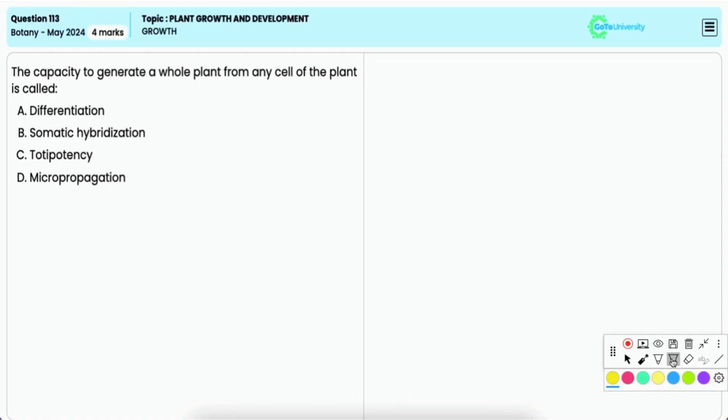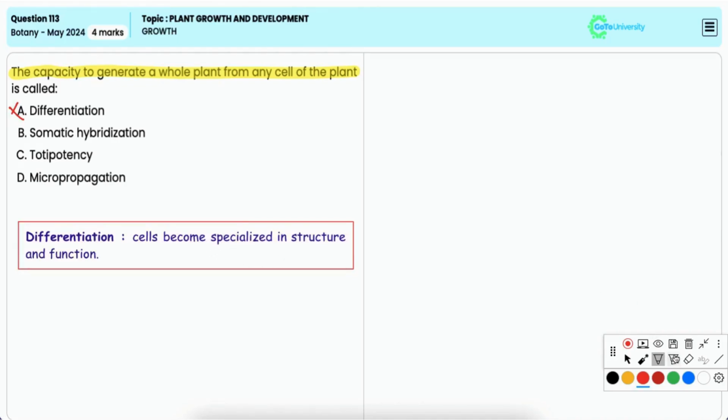In this question, you have to identify the term that refers to the capacity to generate a whole plant from any cell of the plant. Option A, differentiation. It is incorrect as it refers to the process when cells become specialized in structure and function.